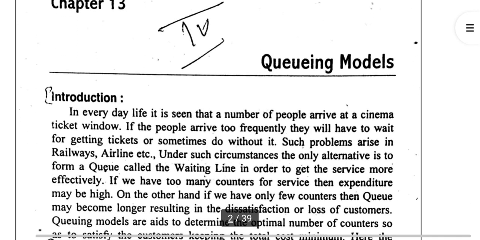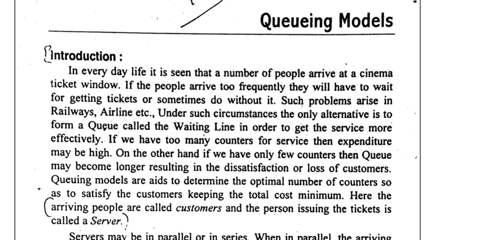So today we are going to discuss the queuing model. In everyday life, a number of people arrive at a cinema theater. What is a queue? It is nothing but a waiting line of customers. A waiting line of customers, we say, is a queuing model.